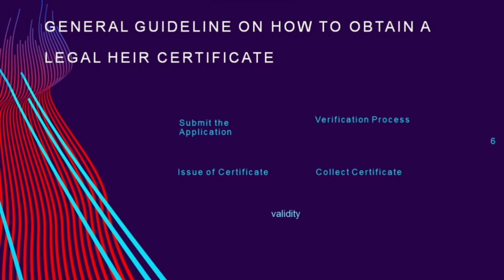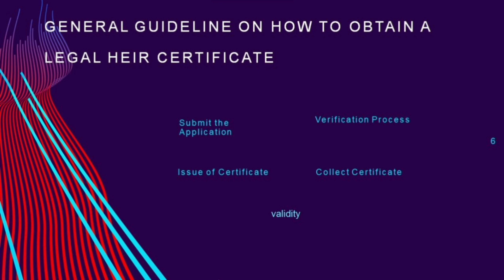Fifth in the process, we have submit the application. Submit the application form along with the attached documents to the concerned authority at the local revenue department or municipality office. Sixth, we have verification process. After submission, the authorities will verify the details provided in the application and the supporting documents.